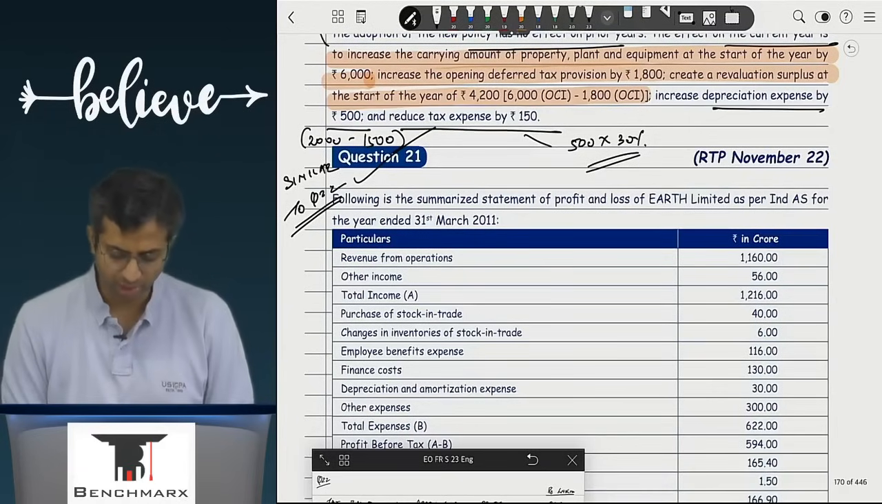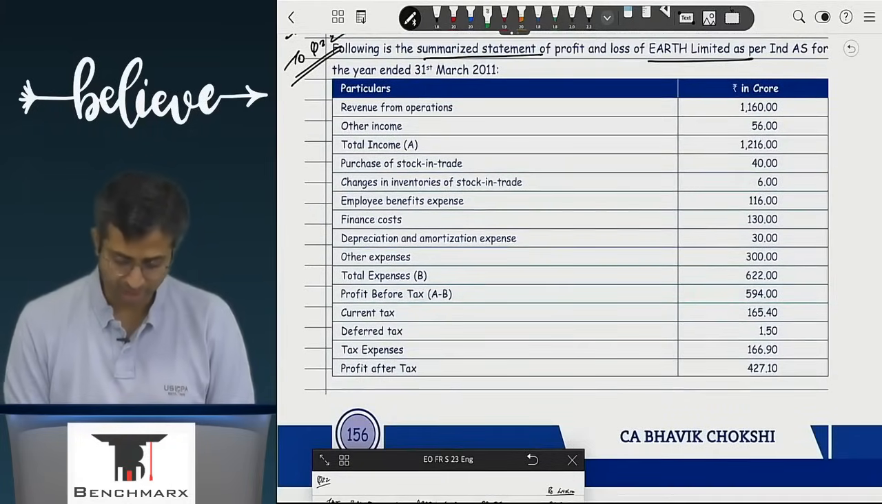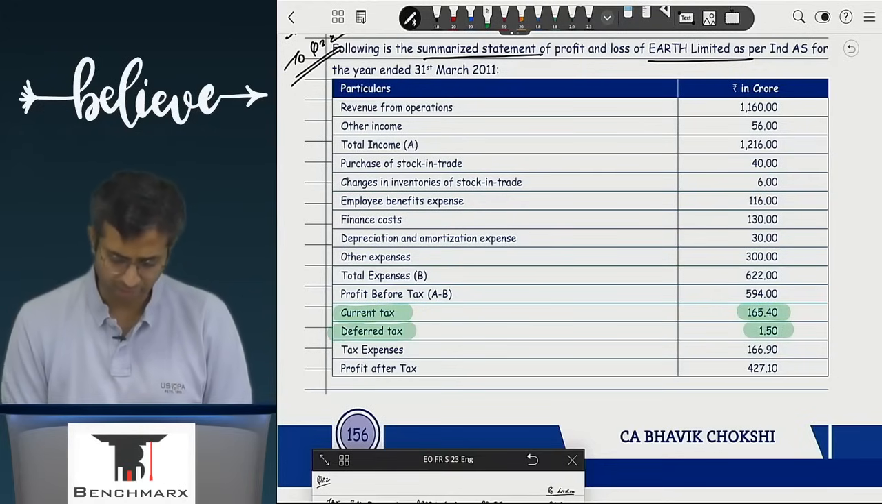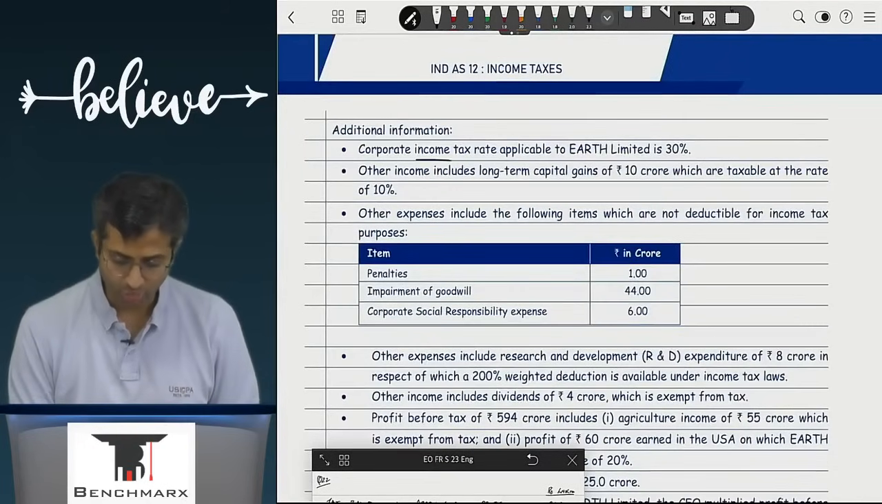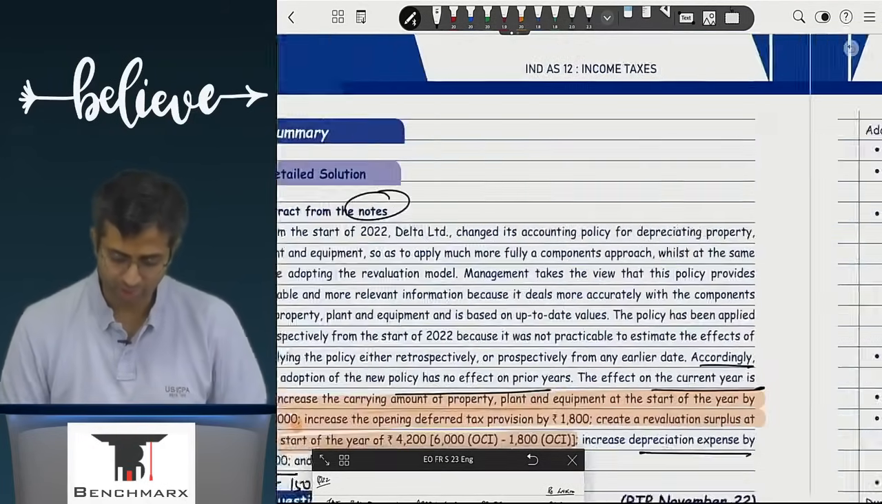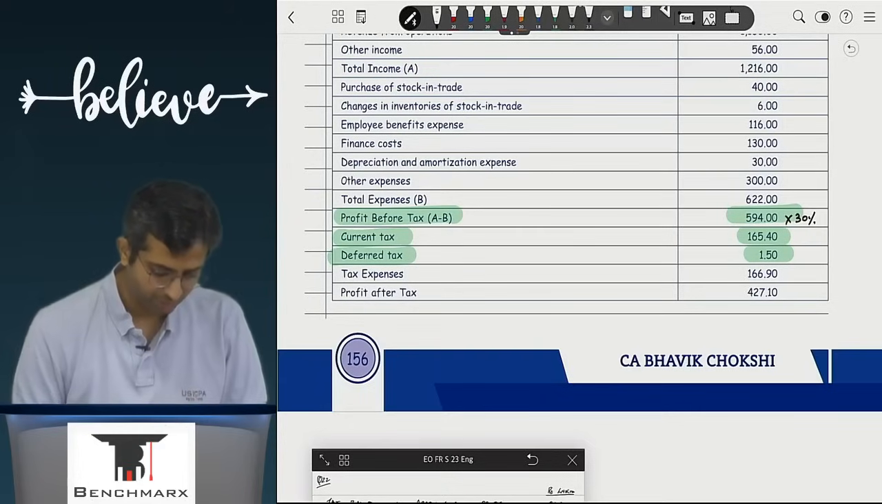Question 21. Following is a summarized statement of P&L of Earth as per Ind AS. We have been given this entire income statement. Here, there is current tax of 165, there's a deferred tax of 1.5, and there's a profit before tax of 594. You have been given that the corporate income tax rate is 30%. So ideally, if the same question type were to be applied, if I do 594 into 30%, it should ideally come to what?